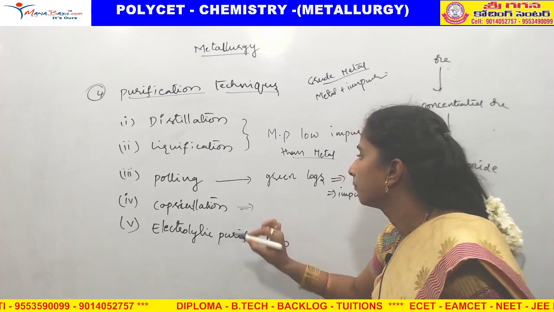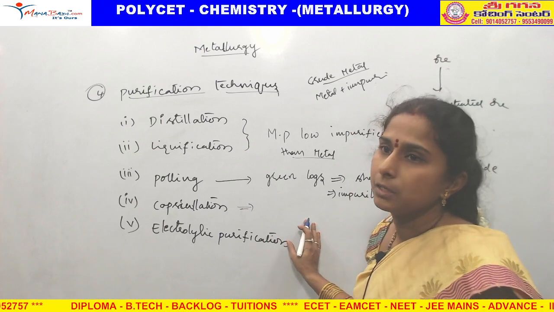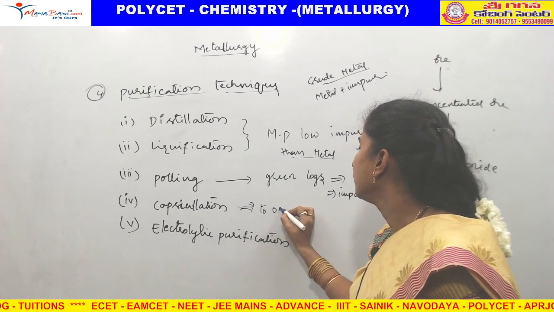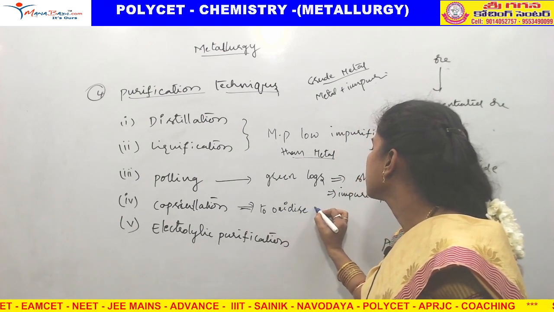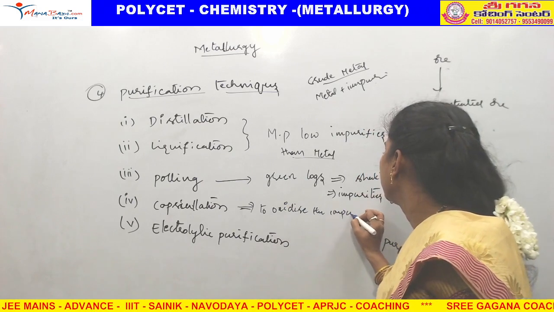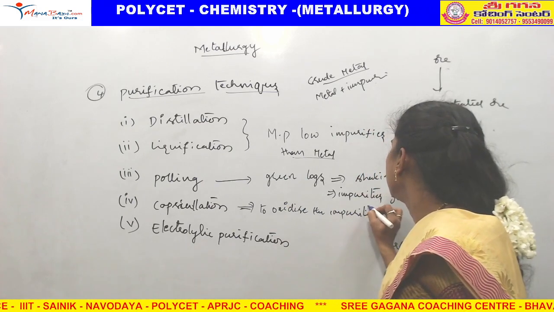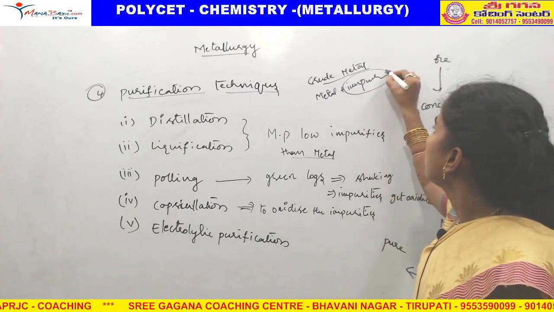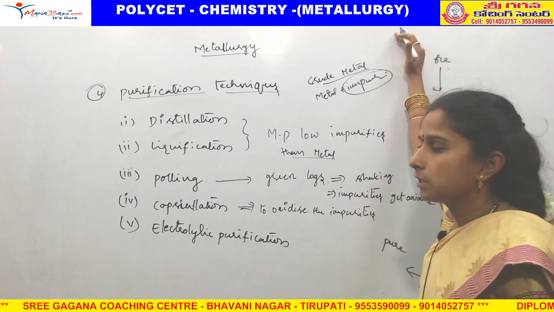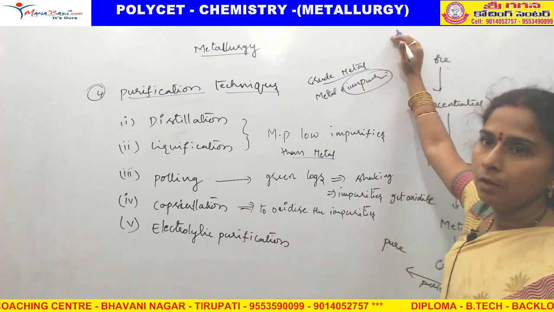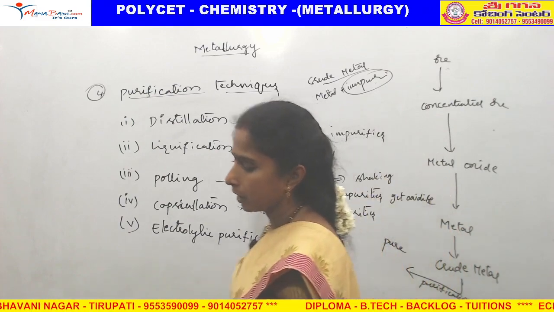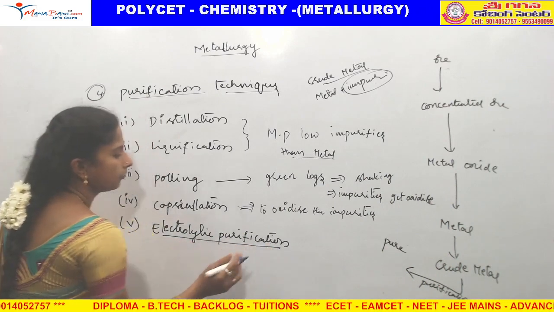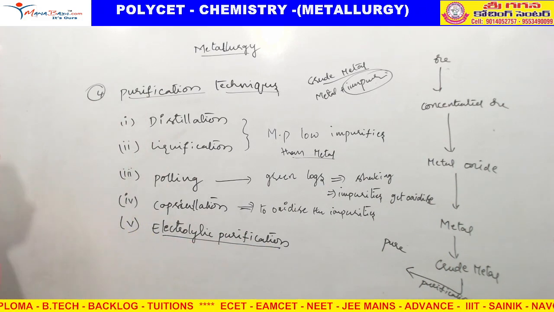After that, capsulation is used to oxidize the impurities easily. When we are using this process, only if the impurities are easily oxidizable do we use it. And electrolytic purification, the method we regularly use for purification, is electrolytic purification.